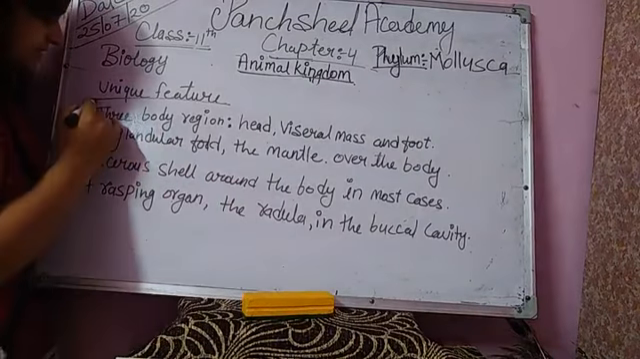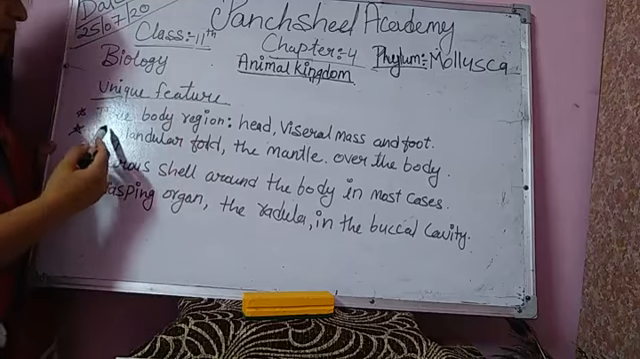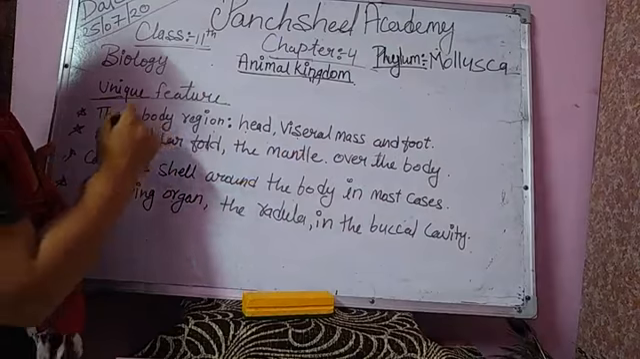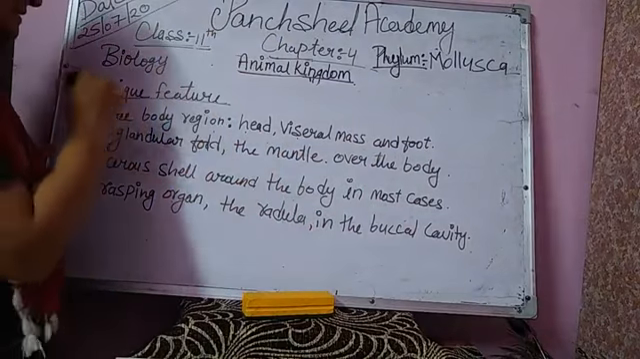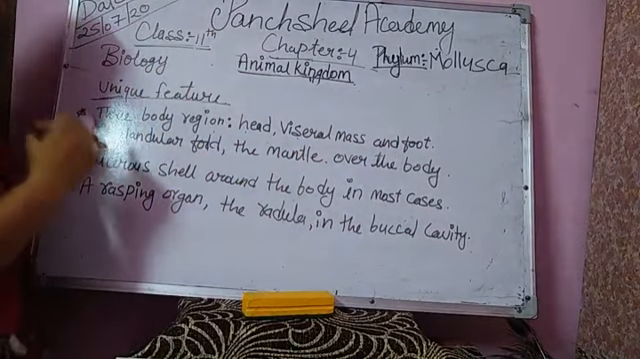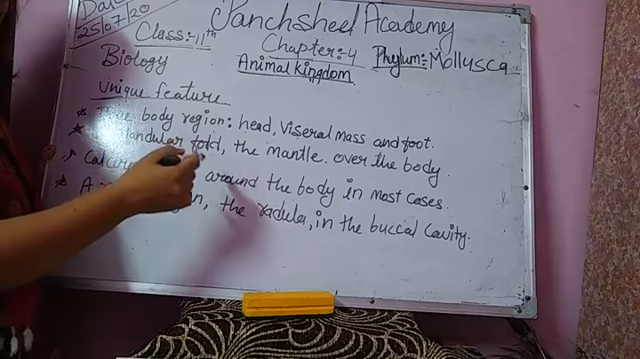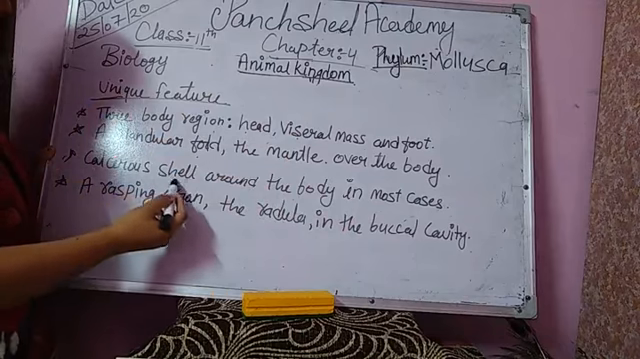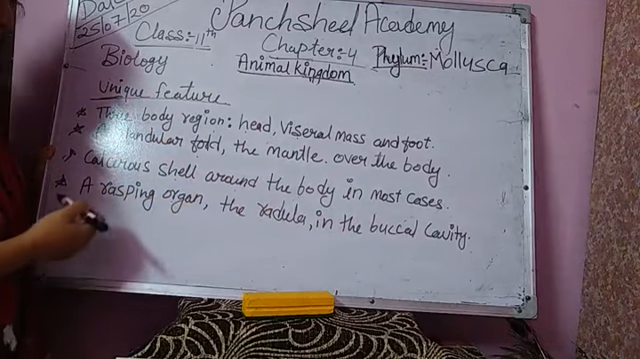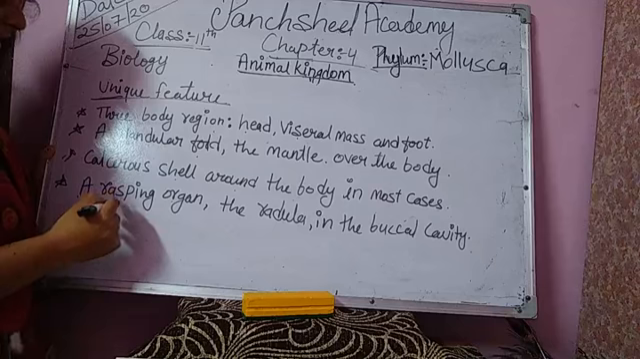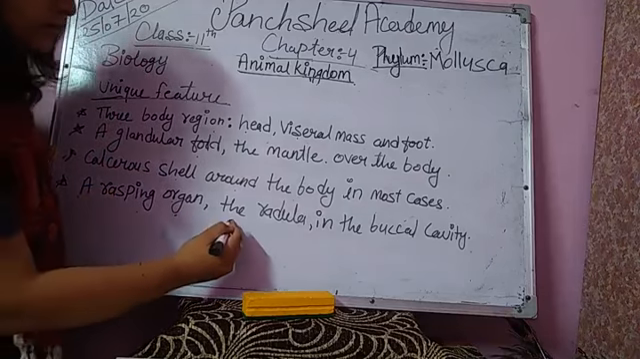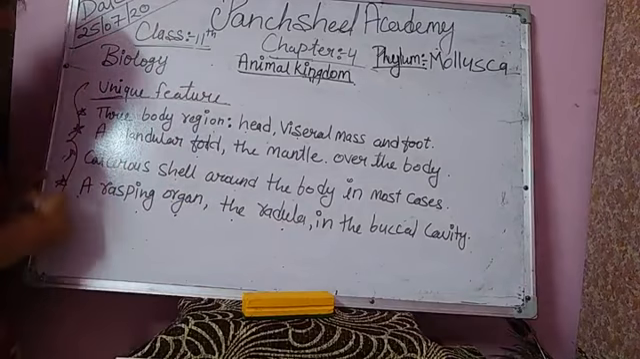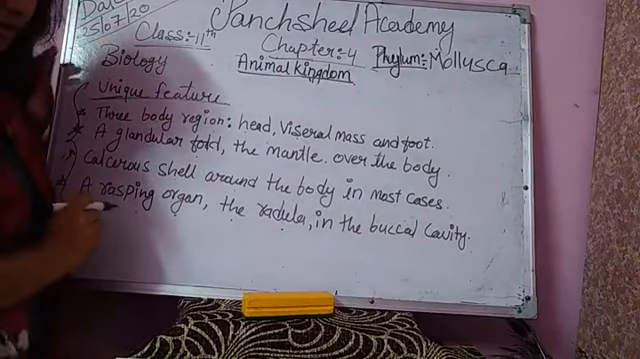What did we discuss? We discussed unique features. 3 body regions, head, visceral mass and foot, are present in phylum Mollusca. This is the unique feature of phylum Mollusca. A glandular fold, the mantle, over the body. A calcareous shell around the body in most cases. A rasping organ, the radula, in the buccal cavity. These are the unique features of phylum Mollusca.